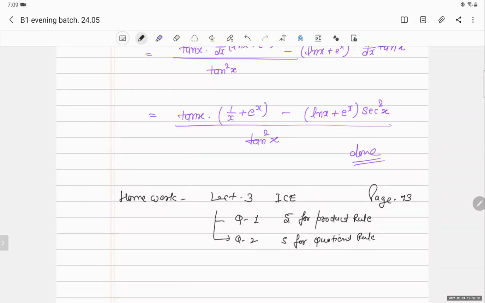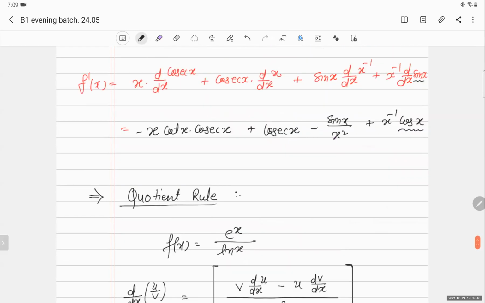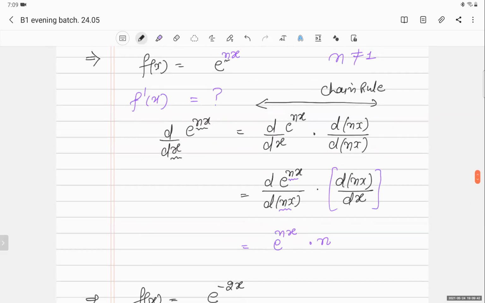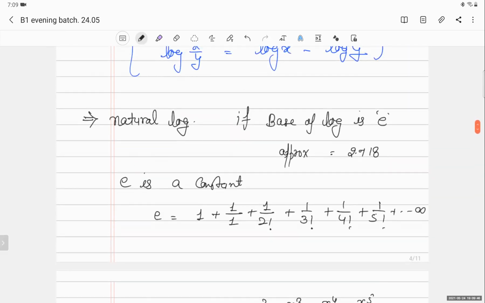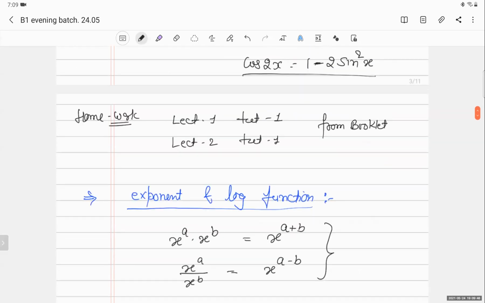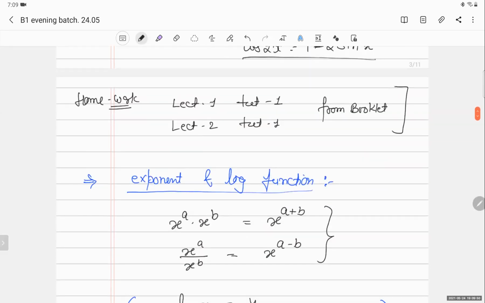These you have to solve. So homework is this, and I gave a few more questions in the starting, I told you. Lecture 1, tutorial 1, and lecture 2, tutorial 1. So these questions must be completed before the next class. Then we will move on.